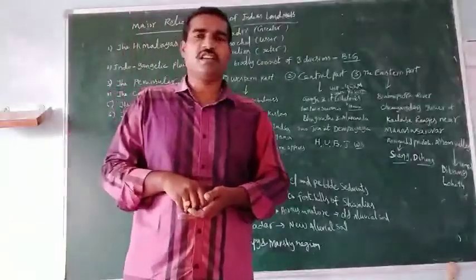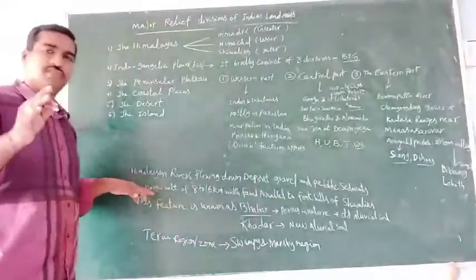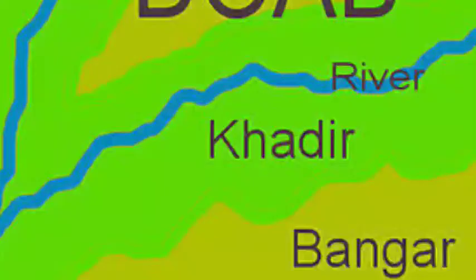In this region, some important features appear. Himalayan rivers flowing down deposit gravel and sediments in a narrow belt of 8 to 16 kilometers, found parallel to the foothills of the Shivaliks.